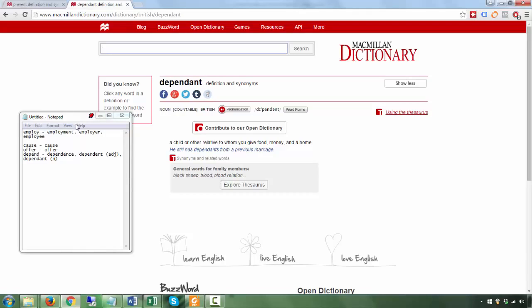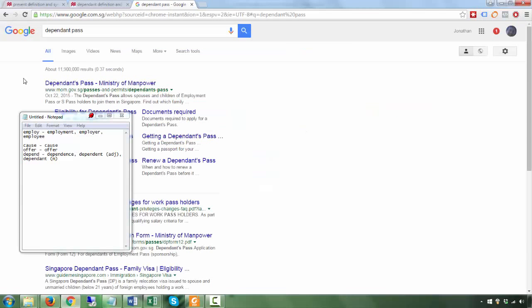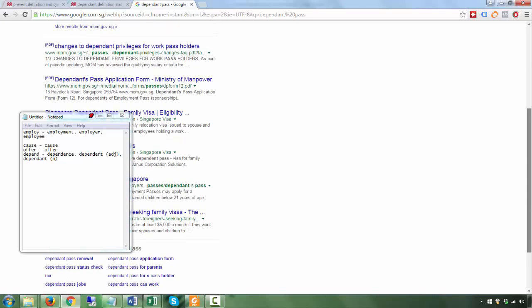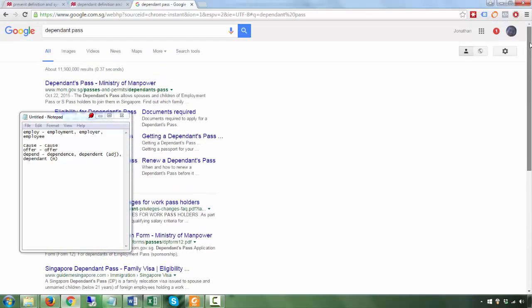So whoever is the one with the actual employment pass, if you're not working, you're just taking care of the kids or whatever it may be, then you get a dependent pass. Okay. All right, so this is the Ministry of Manpower. So the dependent pass, all right?